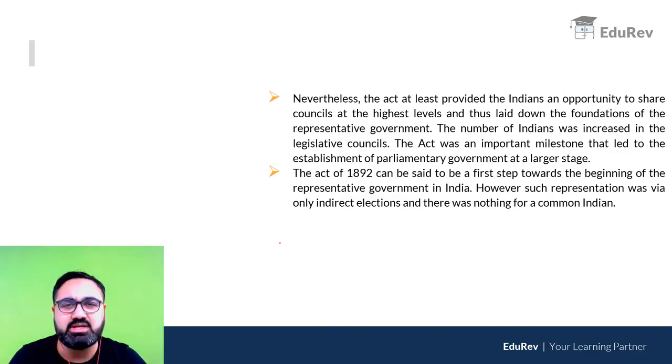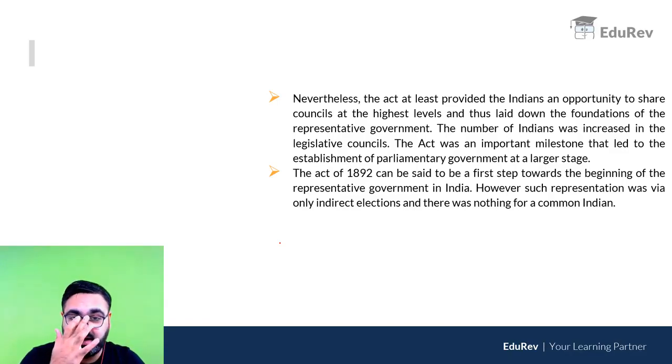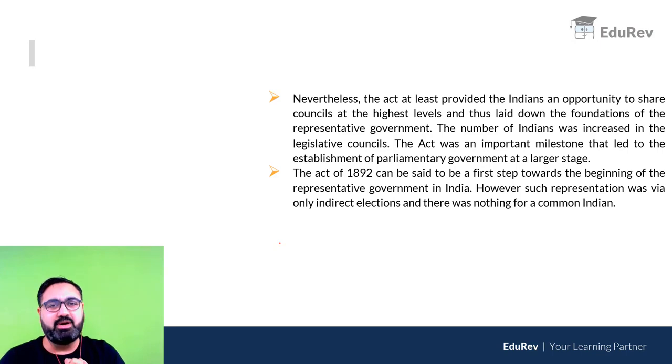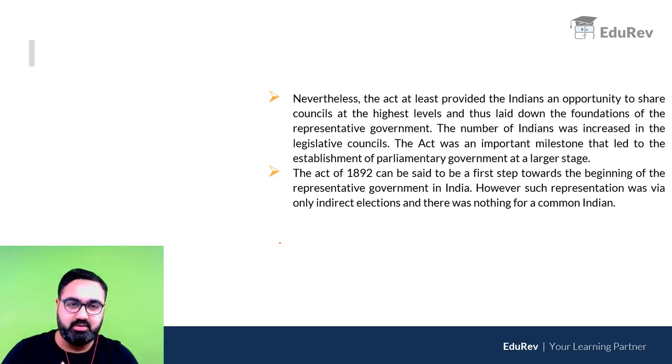Although, as I said, the representation given to Indians was just in the name, nonetheless, at least there was a provision that Indians may be in the legislative council, and the number of Indians in the legislative council was increasing very gradually. Thus, 1892 can be said as the very first step of having representative government in India. Representative government as in the Indians would be running the government.